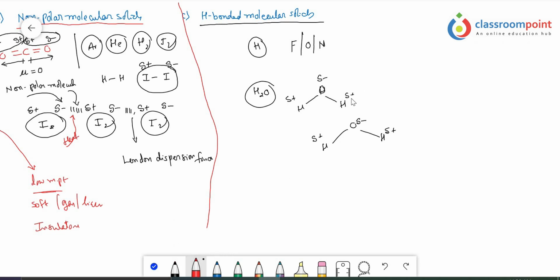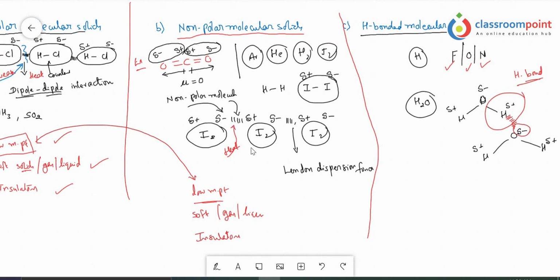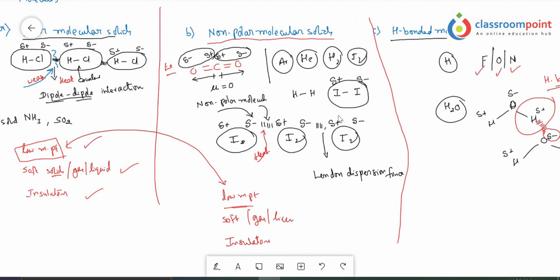And here the partial negative charge of the oxygen of one molecule and the partial positive charge of the hydrogen of the other molecule may attract each other. So the bond that is developed between a partially negatively charged highly electronegative atom like fluorine, oxygen or nitrogen with hydrogen, only with hydrogen, such type of bond is called a hydrogen bond. And hydrogen bond is a bit stronger in comparison to London dispersion forces and dipole-dipole interactions.